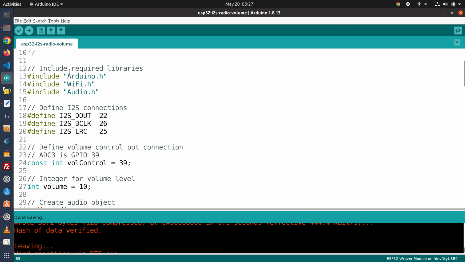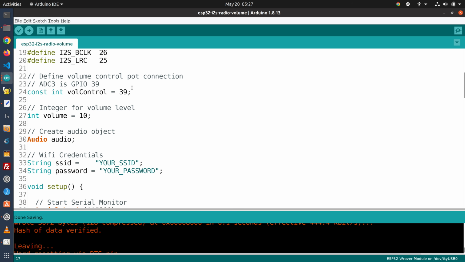Now we're going to start off by including the same libraries we've always included in these sketches, and then we're going to define our I2S connections, and now we're going to define the connection that we have to the potentiometer that we're using as a volume control. Now we're using analog to digital converter number 3, which is the same as GPIO pin 39, so we define this as a 39, and you could use a different ADC providing you kept it within the same group. There are a couple of groups of ADCs on the ESP32, and the first group is where you need to have this control because the second group is not available when you're using Wi-Fi.